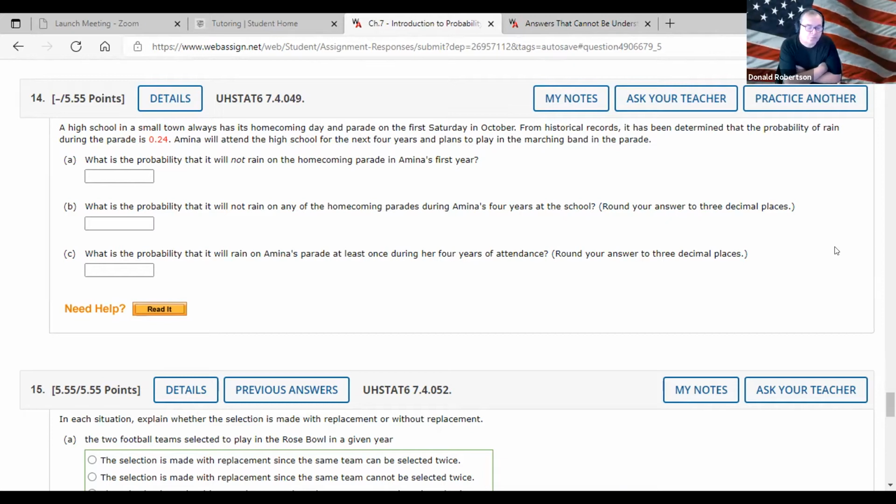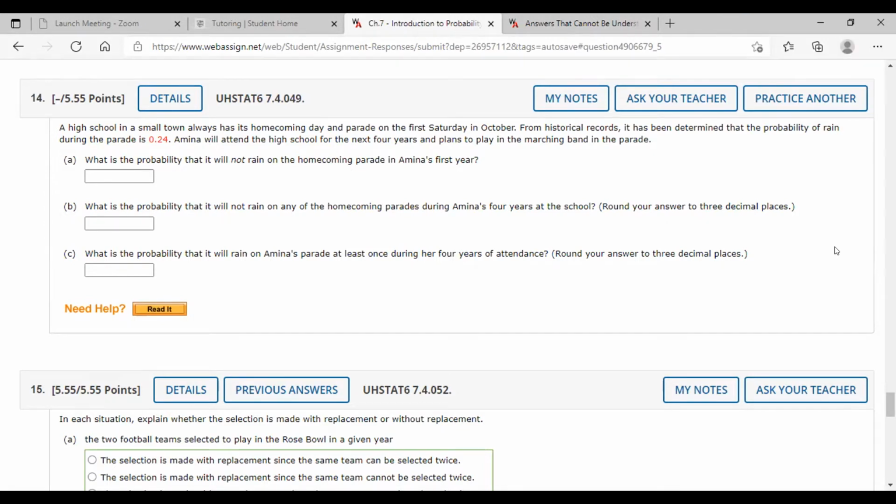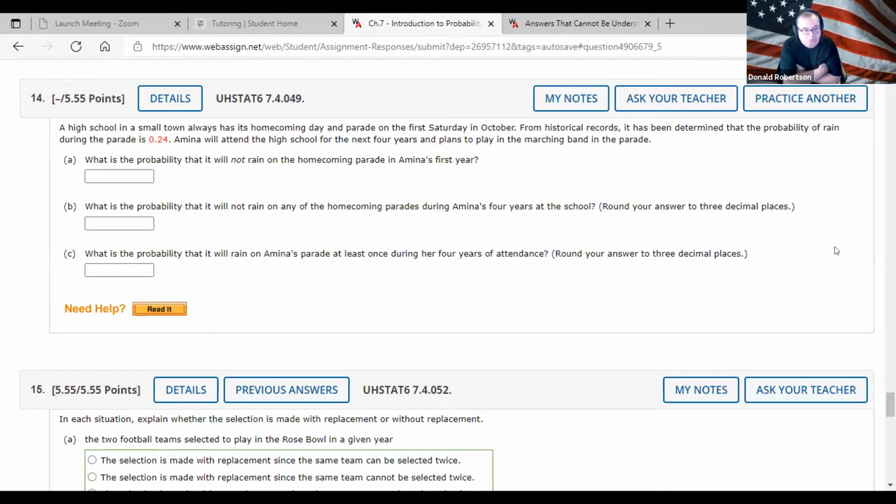A high school in a small town always has its homecoming day and parade on the first Saturday in October. For historical reasons, it has been determined that the probability of rain during the parade is 0.24. So they looked at the last 20 years and what fraction of the time it rained.